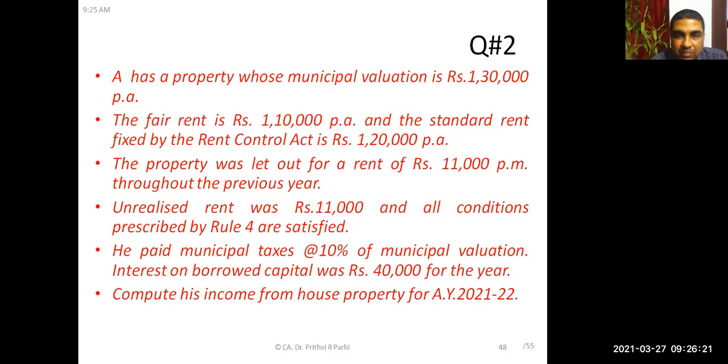The property was let out for a rent of rupees 11,000 per month throughout the previous year. Unrealized rent was rupees 11,000 and all conditions prescribed by Rule 4 are satisfied. Okay, fine. Unrealized rent is there; we know how to adjust that. Then he paid municipal taxes at 10% of municipal valuation. Interest on borrowed capital was rupees 40,000 for the year. Compute his income from house property for assessment year 2021-22.